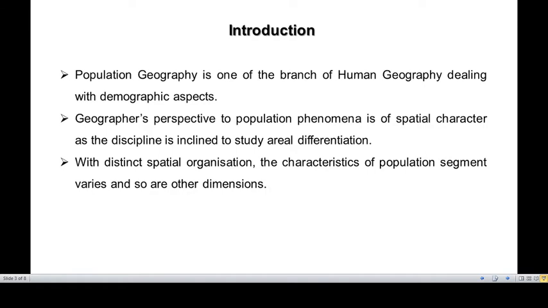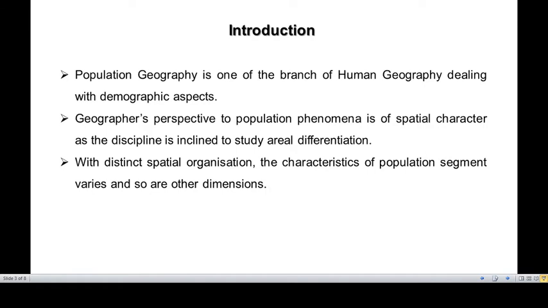Basically, as geographers, we talk about the spatial organization of phenomena, and we try to analyze the phenomena with reference to their spatial character, so that we will be in a position to know the characteristics of the given phenomena based on the surrounding conditions, because surrounding conditions try to imprint their own stamp on whatever phenomena or object exists. Therefore, it becomes necessary to understand the spatial organization in order to understand the characteristics of any item, including population.